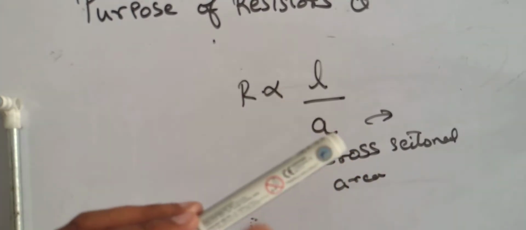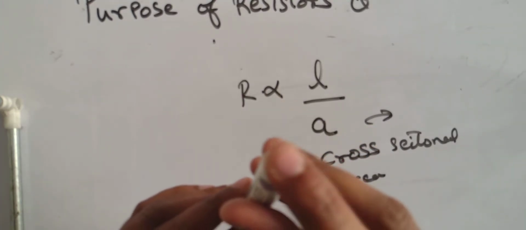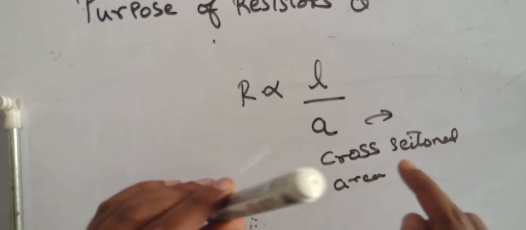Understand it? This is simple mensuration. Cross sectional area. There are two types of area: surface area and cross sectional area. Cross sectional area means what? For example, if I cut this pen and look like this, I will see a circle. That circle is cross sectional area.